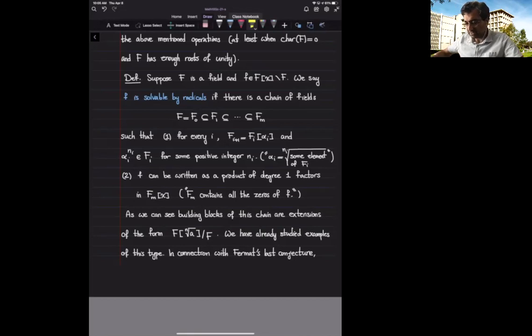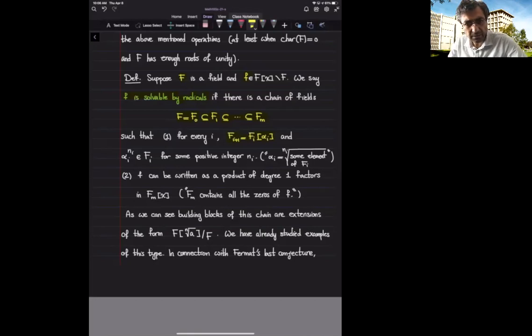So again, let's try to understand the definition. I say a polynomial f with coefficients inside the field capital F is solvable by radicals if I can find a chain of fields. The first one is my base field, the next one, and so on, with the following properties. First of all, each time I'm adding some root of some element of the previous field.